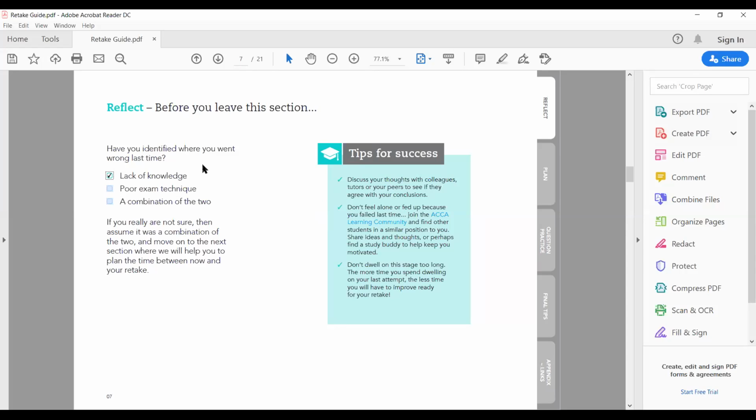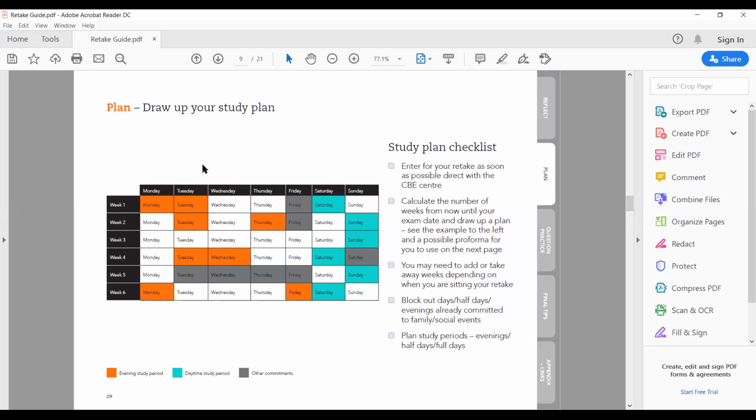so using the information above, what I identified is why I failed before, or I didn't pass the exam because of this reason. And after identifying that, it might be because of lack of knowledge, or it's because of poor exam technique. So you tick one of those, or both, and then it will give you guidance on what to do next. So you have to keep clicking.